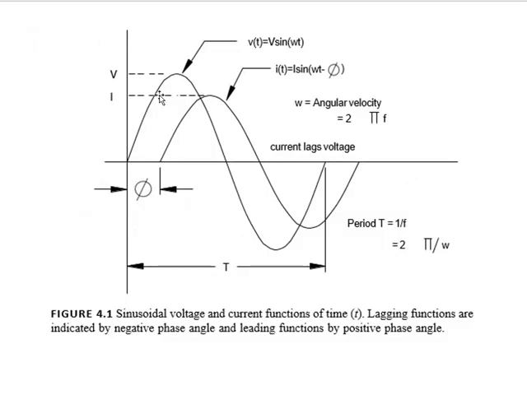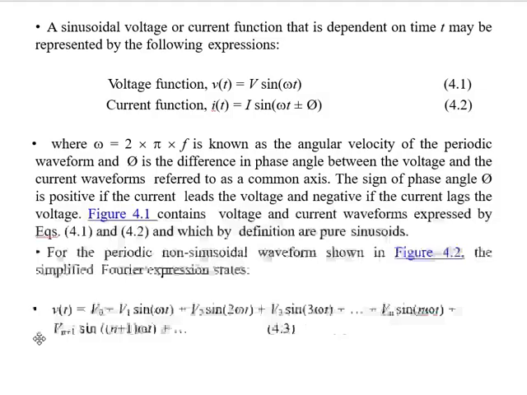This infinite series is derived for v of t. A pure sine wave v of t is given by the Fourier analysis method: v of t is equal to V0 plus V1 sin omega t plus V2 sin 2 omega t plus Vn sin n omega t.